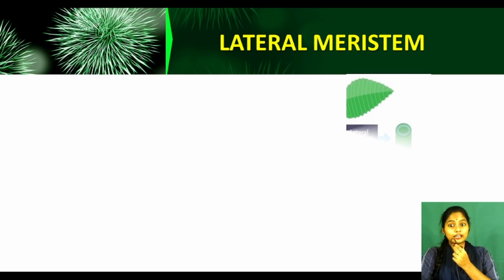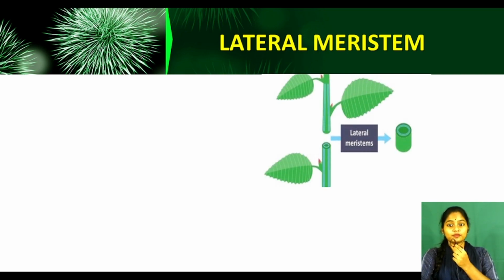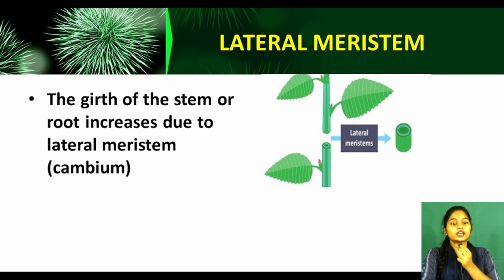Now see lateral meristem. What are lateral meristems? They are present in the stems. See, the girth of the stem or root increases due to lateral meristem or cambium. Lateral meristem is also called cambium. See, it increases the width. It will make the tree fat. It will increase the girth, meaning width. It will increase the width of the tree.